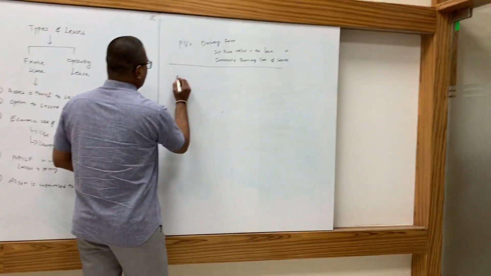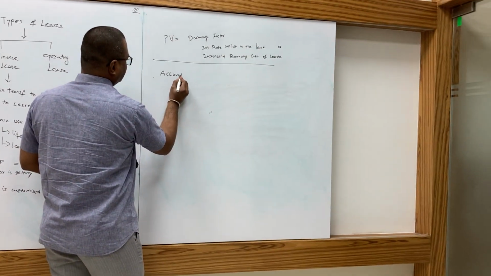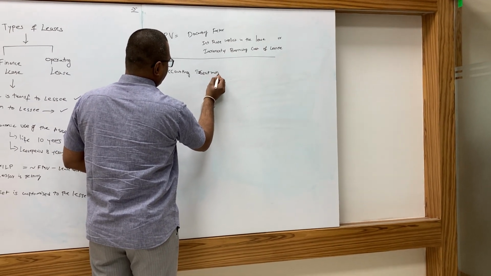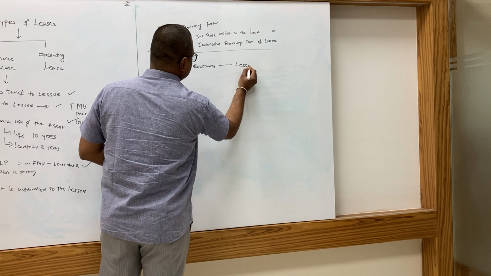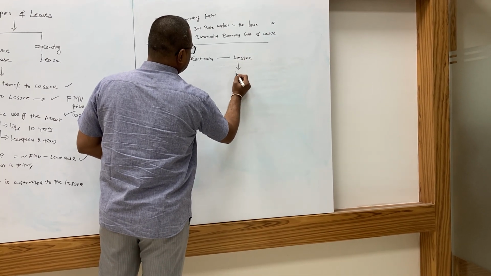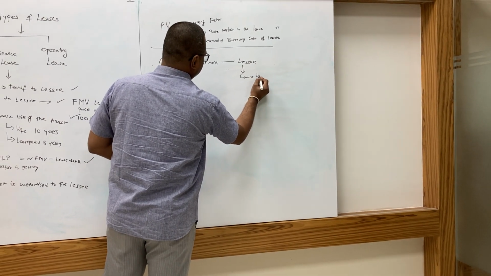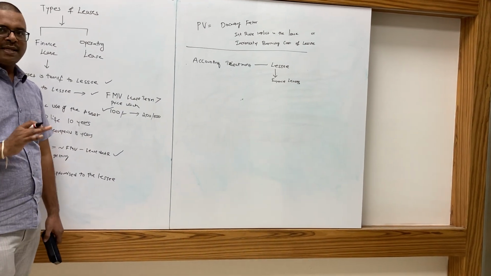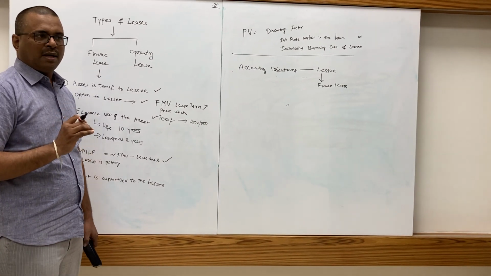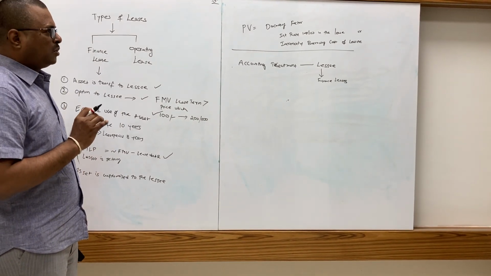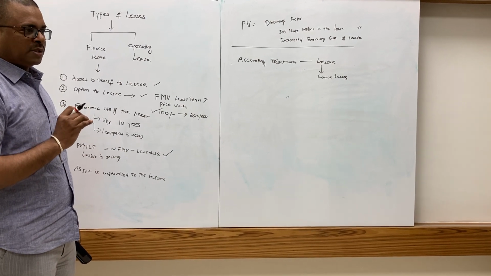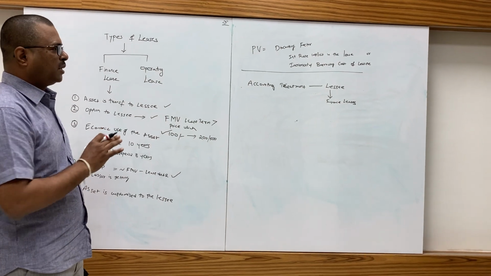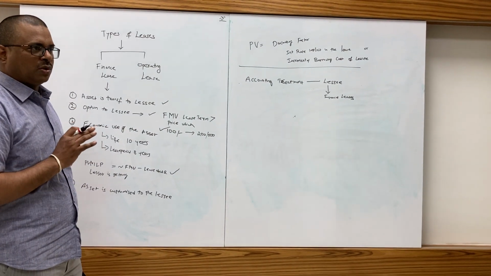See, the purpose of Accounting Standard 19 is to prescribe what are the accounting policies and procedures to be followed, for disclosure purposes, how the accounting has to be done and how it has to be disclosed.